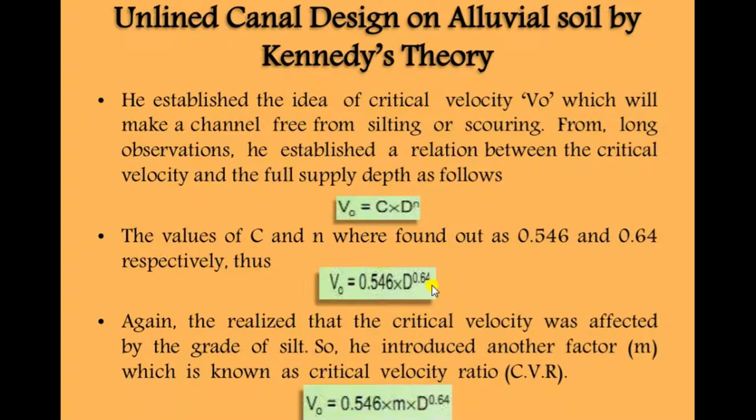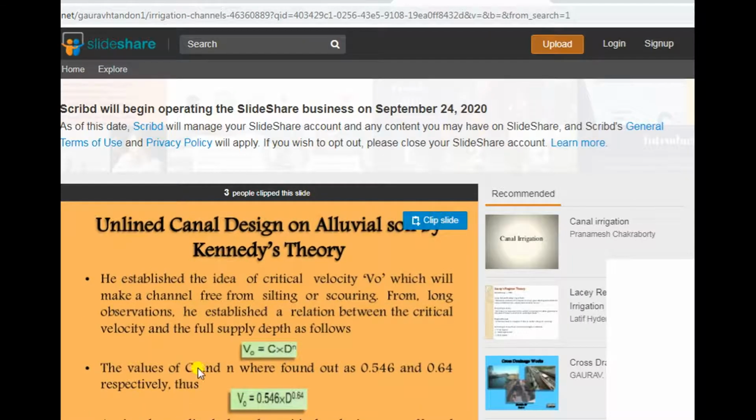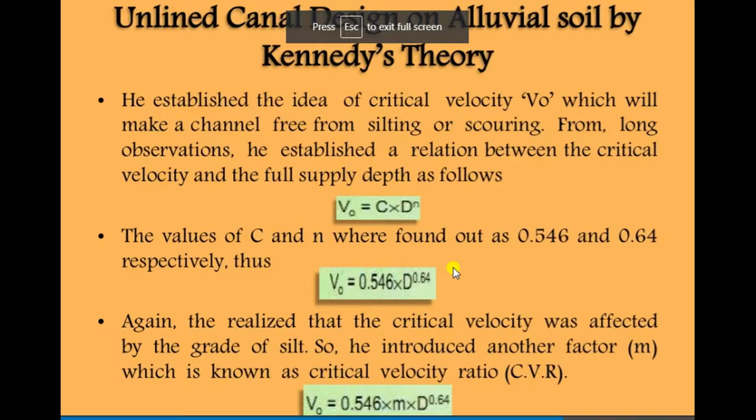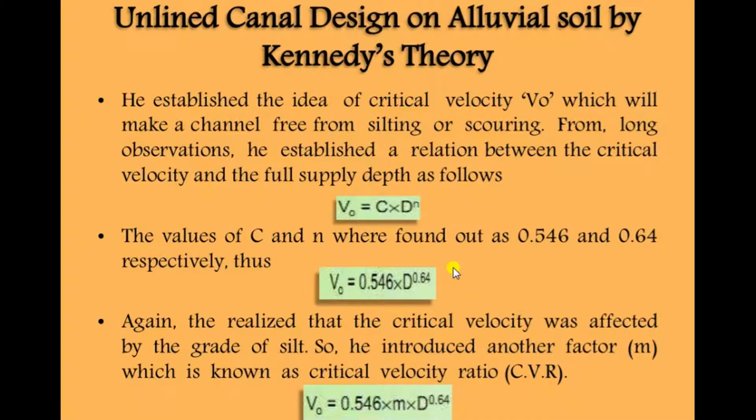Now, we established the idea of critical velocity. We have previously discussed the term critical velocity, which keeps a channel free from silting or scouring. So, we established a relation between critical velocity and the full supply depth: V0 is equal to C into D raised to N, where the values of C and N were found as 0.546 and 0.64. So V0 is equal to 0.546 multiplied by D raised to 0.64.